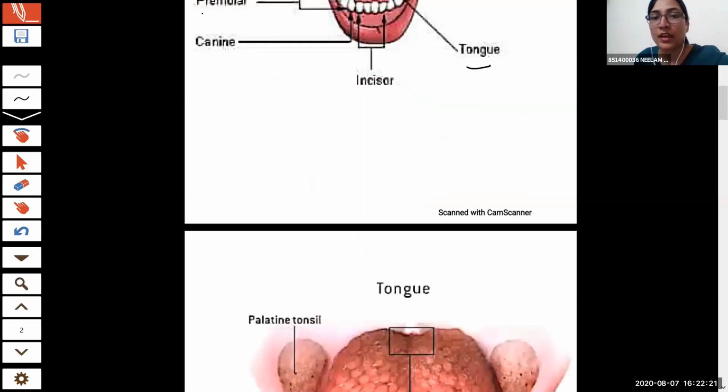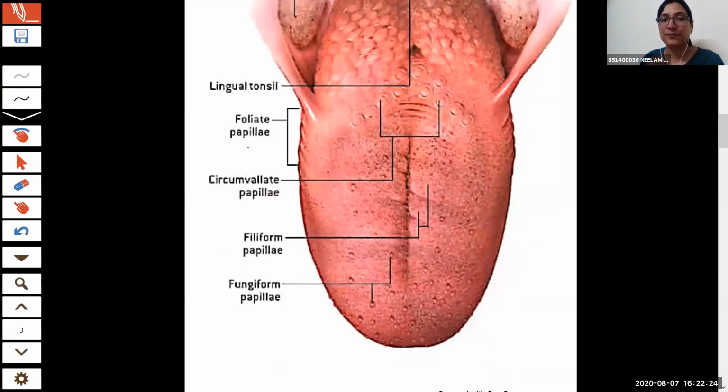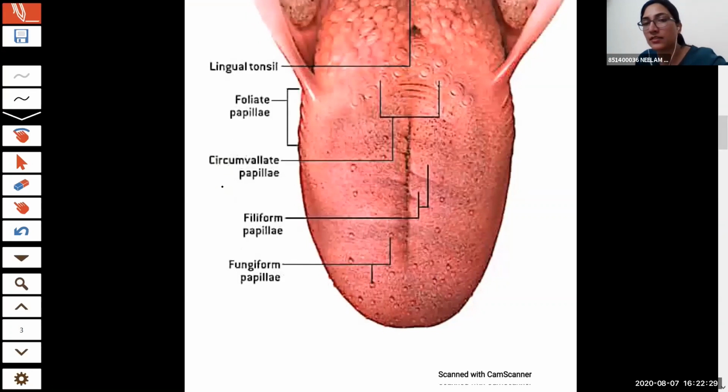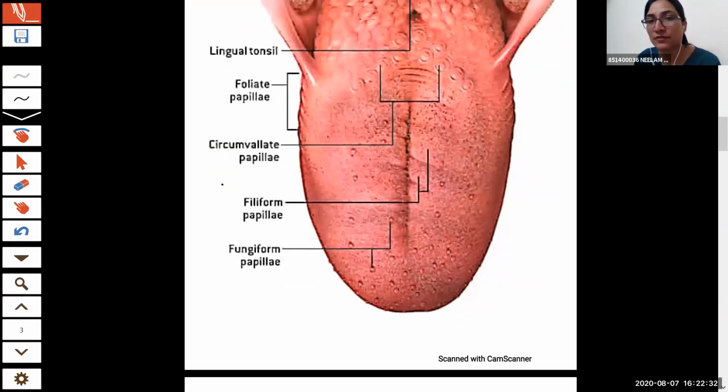Now apart from this, on the surface of the tongue there are papillae. Papillae are projections, or outgrowths you can say, which are present on the tongue. As you can see in the diagram, these projections are present on the tongue, and they are present at the end part of the tongue also. It is present here also.